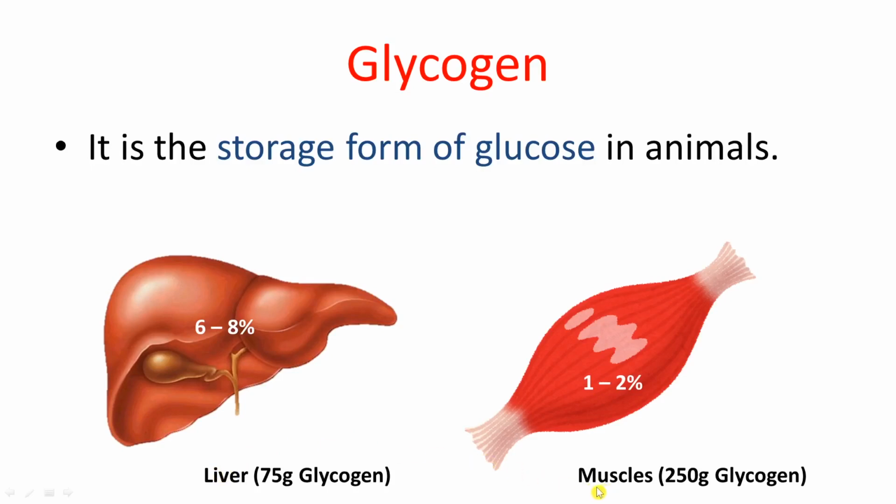Below you can see that in muscles 250 gram of glycogen is present, but in liver 75 gram of glycogen is present. This happens because the total mass of muscles in our body is more as compared to the mass of the liver. And that's the reason why, despite less percentage in muscles, the quantity of glycogen is more in muscles as compared to that of liver.